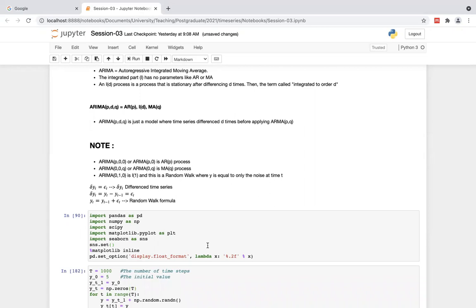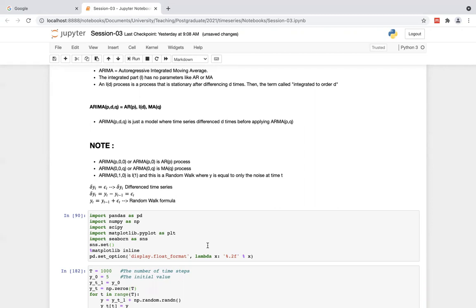The second one is the moving average model, where we totally depend on the previous error component. The error component is the difference between the predicted value and the actual value. Based on this error component, we predict the next time step, that is moving average. Then the integrated part comes into the picture, represented by I.